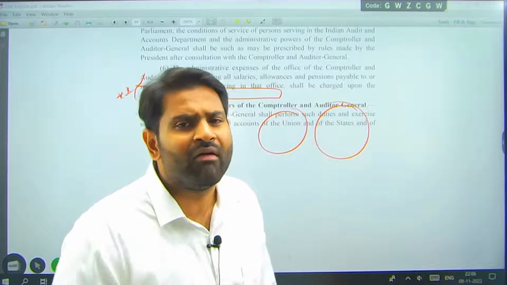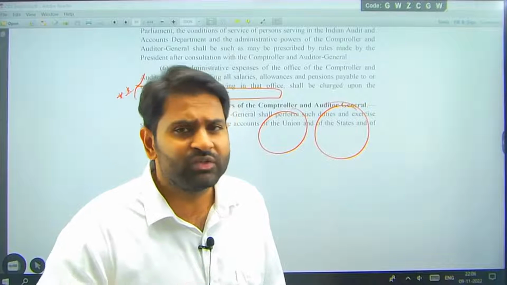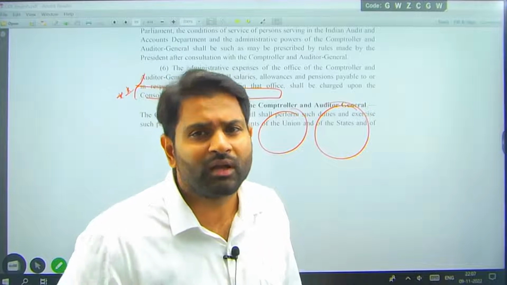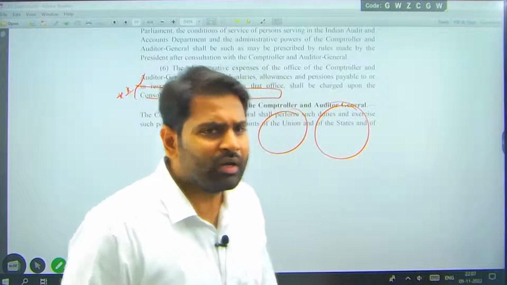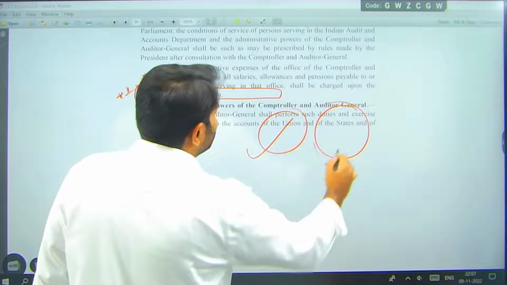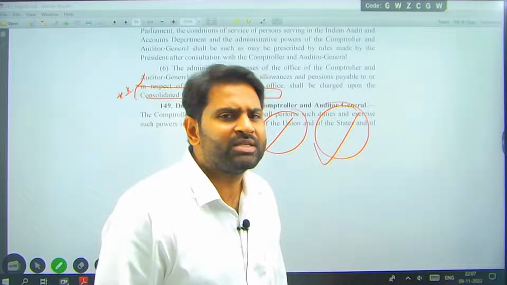Similarly, in UPSC we have the Indian Audit and Accounts Service, and those people will work under the guidelines of this CAG. The CAG is the Supreme Audit Institution. He will audit the accounts of the Union government, the accounts of the state governments, and all the public sector enterprises.